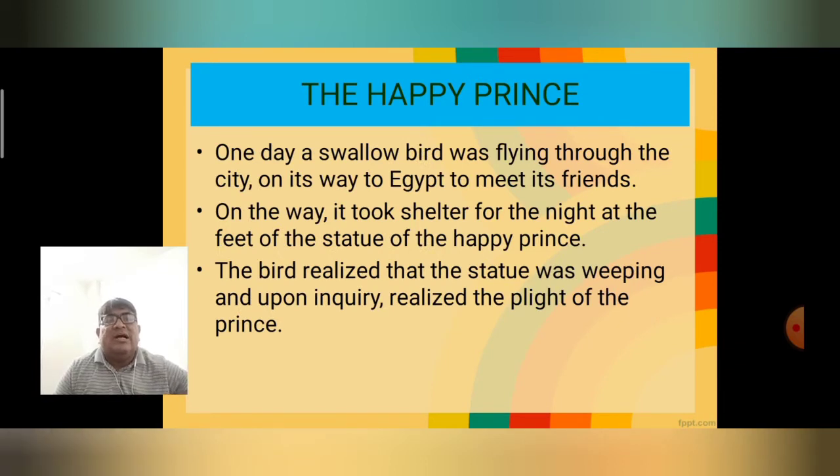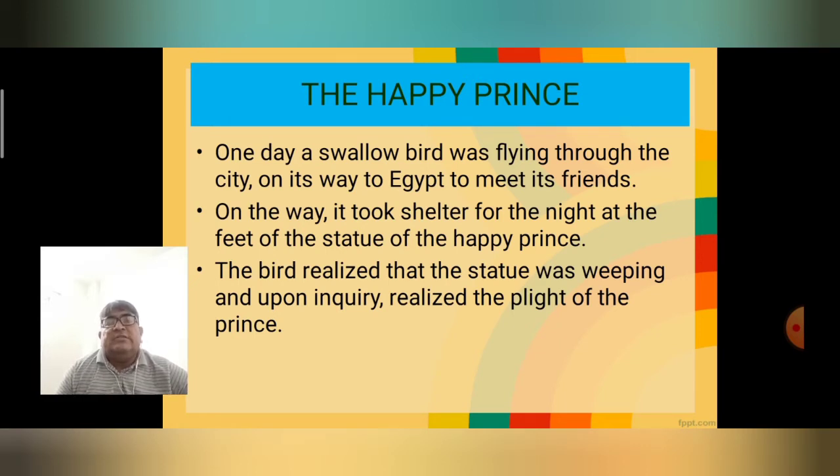One day, a swallow bird was flying through the city on its way to Egypt to meet his friends, because all his friends had gone early and he was one week late. They were migrating to survive, because winter was extremely cold over there. On the way, it took shelter for the night at the feet of the statue of the Happy Prince.